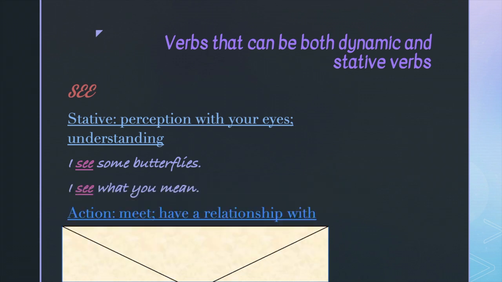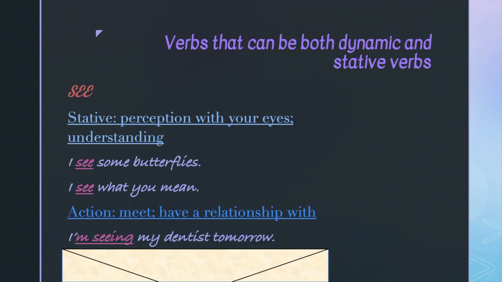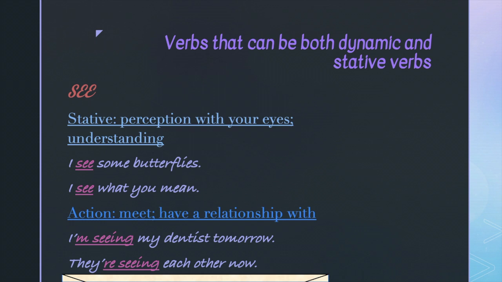When we use it as an action verb, we mean either when we're meeting with someone or when we're in a romantic relationship with someone. For example, I'm seeing my dentist tomorrow means that I have an appointment to go to the dentist's office tomorrow. It's not the most fun thing to do, but it's important. And if we say, they're seeing each other now, we're saying that 2 people we know are in a new relationship.